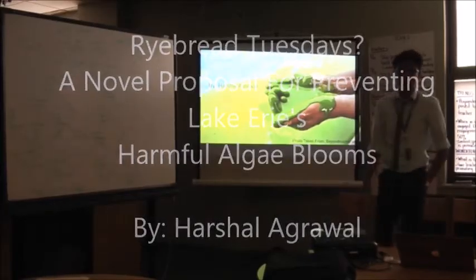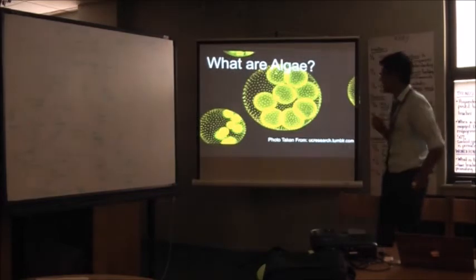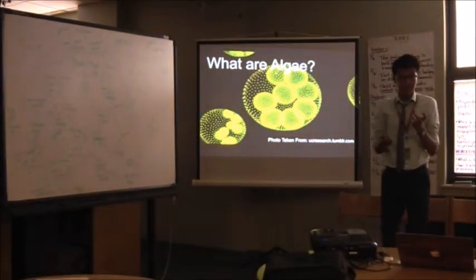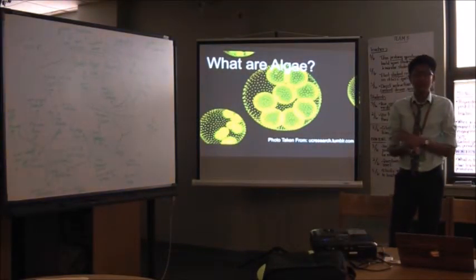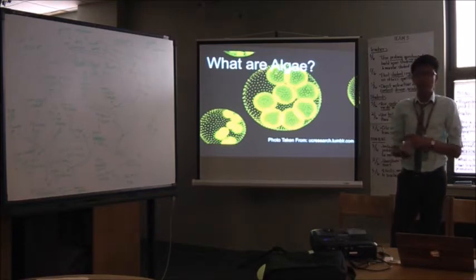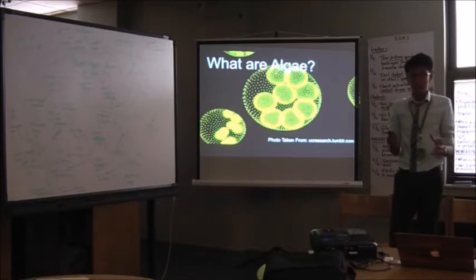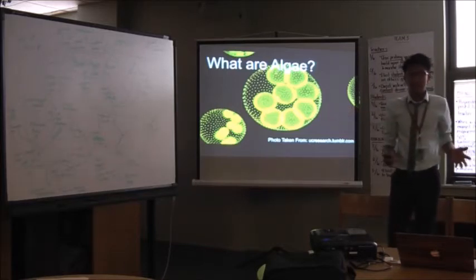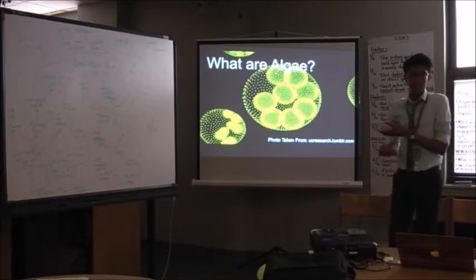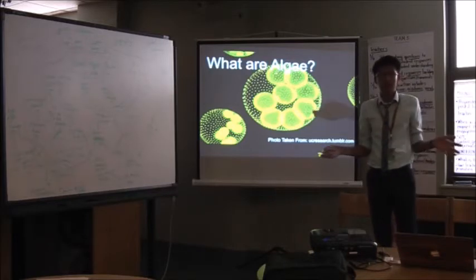Today I'll be talking about harmful algae blooms in Lake Erie. So what are algae? Algae are microscopic plants that can be found in nearly every body of water worldwide. They're very important to any ecosystem because they are the first step in the food chain, as they are feed for smaller fish. These algae can range from small plants that you can barely see to thick seaweed-like mats that take up the entire surface of the lake.